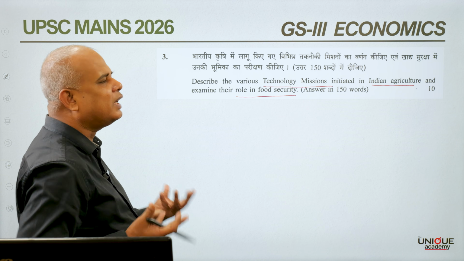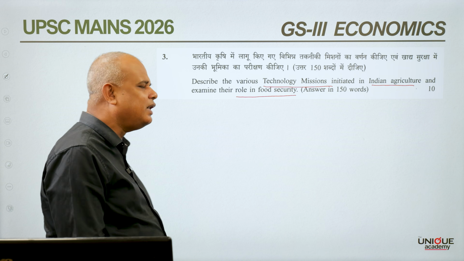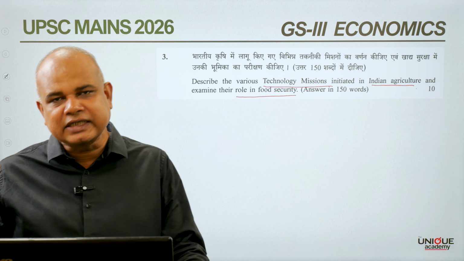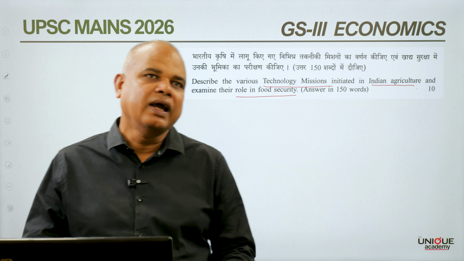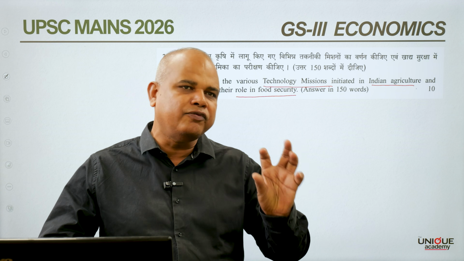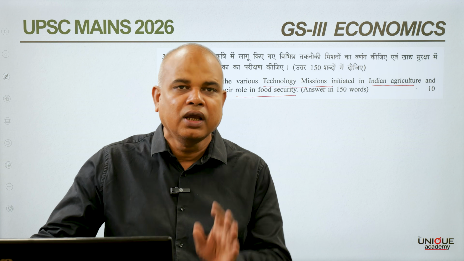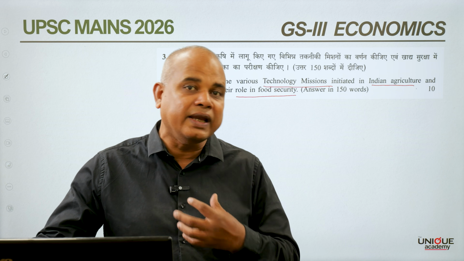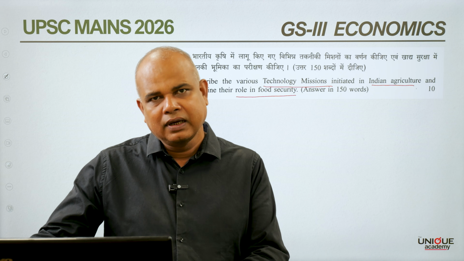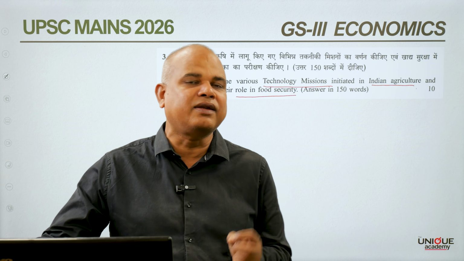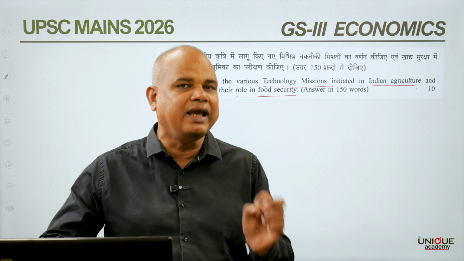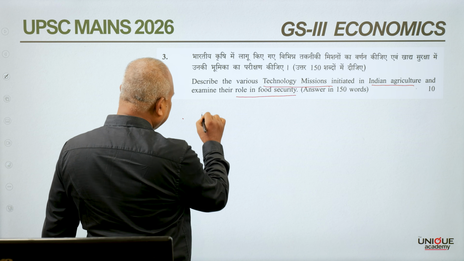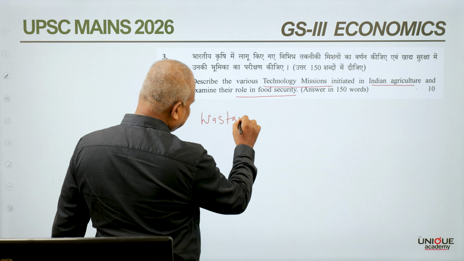If you talk about technology and Indian agriculture, there are certain challenges being faced by Indian agriculture, and if technology infusion takes place, no doubt, that will help Indian agriculture growth in different ways. One area where technology intervention can help is that it can reduce wastage.